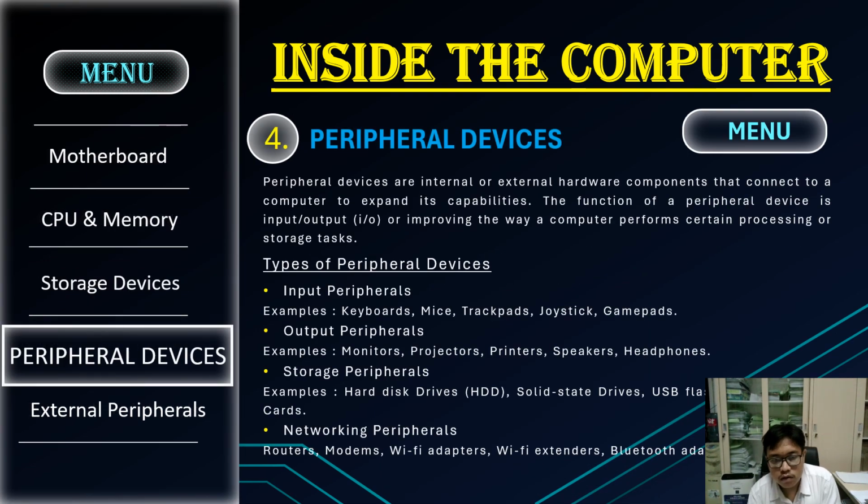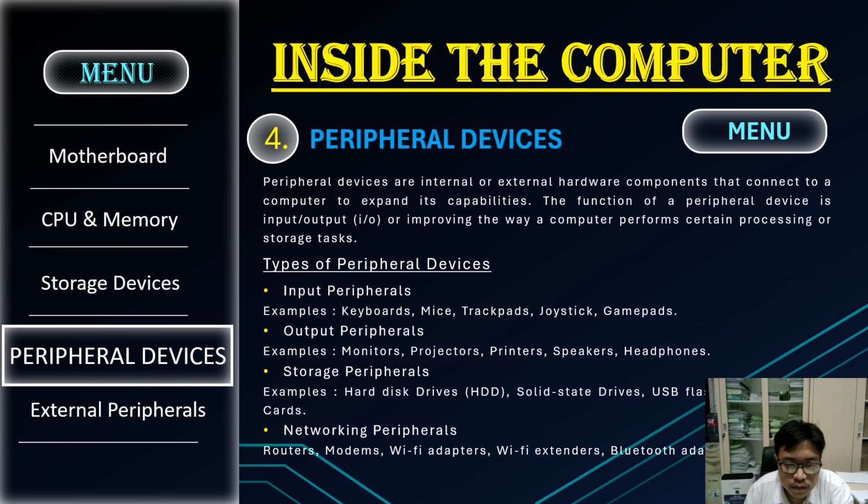4. Peripheral device. Peripheral devices are internal or external hardware components that connect to a computer to expand its capabilities. The function of a peripheral device is input or output, or improving the way a computer performs certain processing or storage tasks. Types of peripheral device.